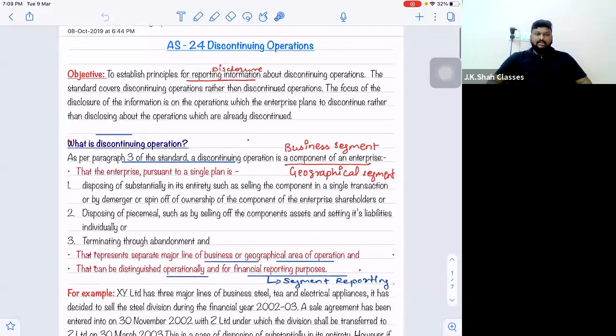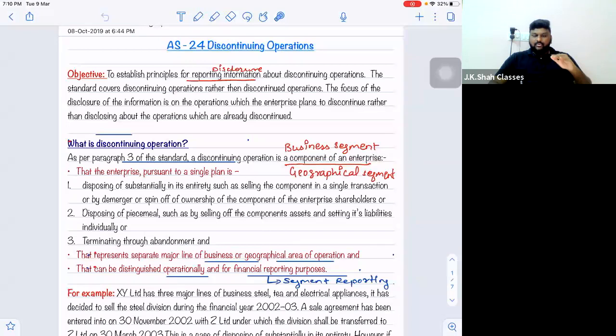Starting with a new topic, AS24, Discontinuing Operations, a simple accounting standard, right? And moreover, we'll be completing this topic in this session itself. Now, what exactly is this standard, sir? It is again a disclosure-related standard where you have to disclose all the relevant information with respect to those operations which you are discontinuing.